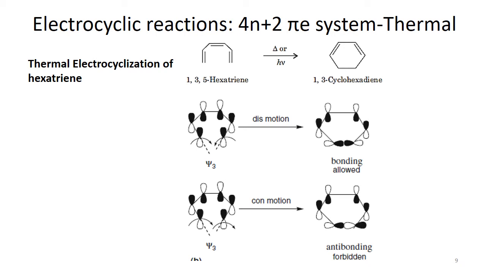What we have to take care of next is how this HOMO can go into the reaction, because in here I have only shown psi3. It means that out of all the molecular orbitals available, we are only talking about the HOMO, the highest occupied molecular orbital, because that is the one crucial for the reaction.